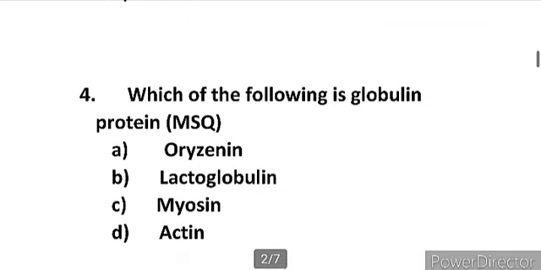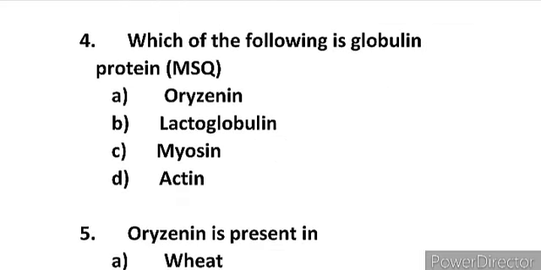Now moving to the next question. Next question is: which of the following is a globulin protein? It is MSQ type. A orexinin, B lactoglobulin, C myosin and D actin.